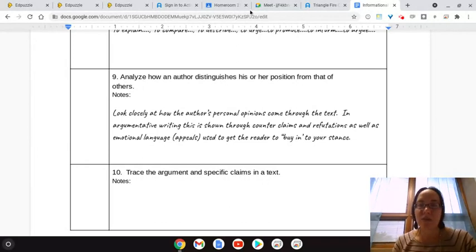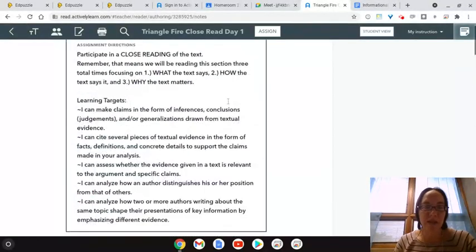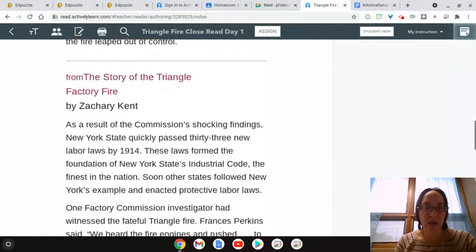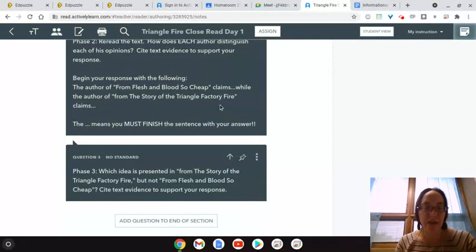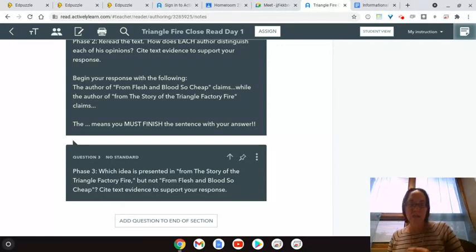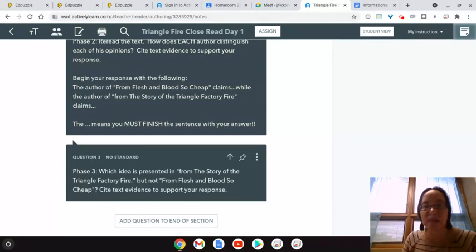For phase 3 in this one, we are going to be rereading the text one final time for why the text matters. As you reread each of those areas, I want you to read for which idea is present in the second excerpt from the story of the Triangle factory fire, but it's not present in that first listed excerpt from Flesh and Blood So Cheap. So look for some idea that's present in the second excerpt, but not the first, and then explain it in your own words, cite your evidence, and then give your full sentence analysis.